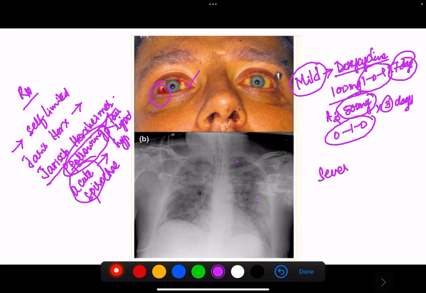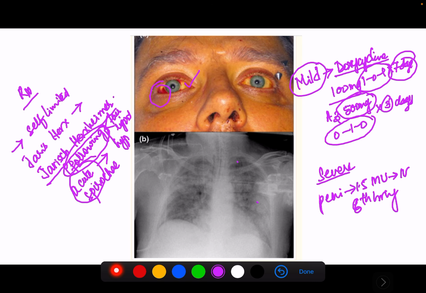And for severe disease, what do you have to give? For severe disease, we have to give penicillin. How much penicillin? 1.5 million units IV every 6th hourly. Severe means this icteric form, where you can see the jaundice, the yellowish discoloration of the sclera. IV doxycycline we can also give, and we can also give ceftriaxone 1 to 2 grams IV once daily, or cefotaxime can be given.